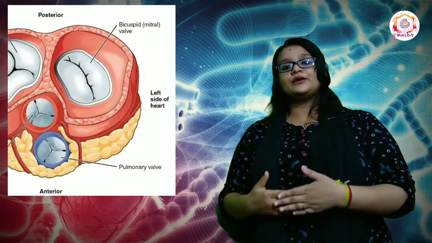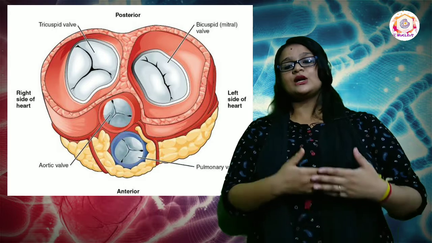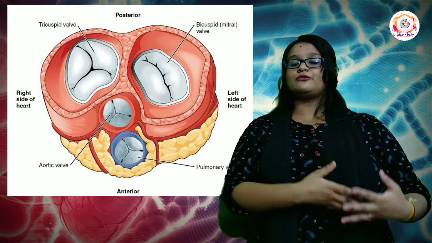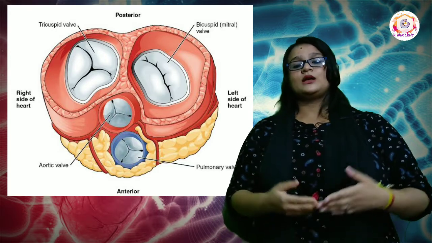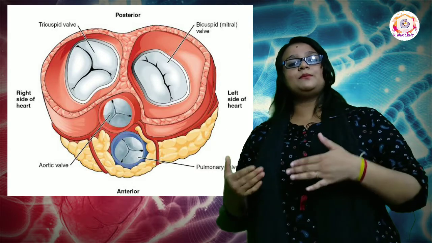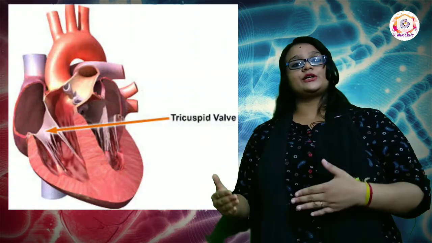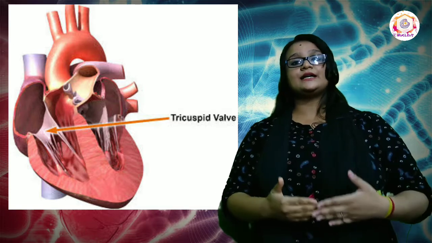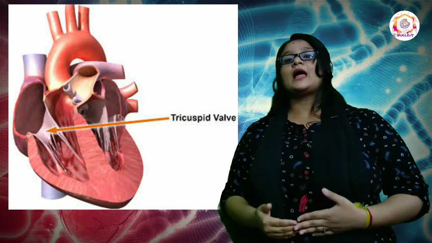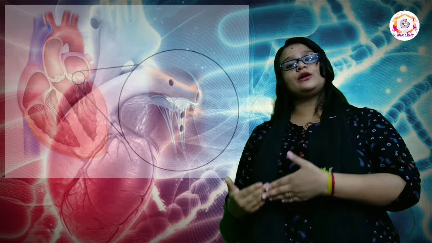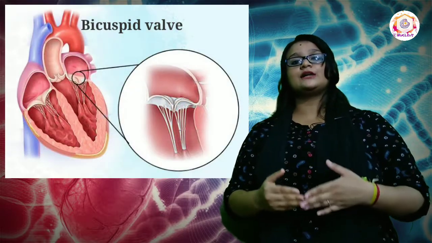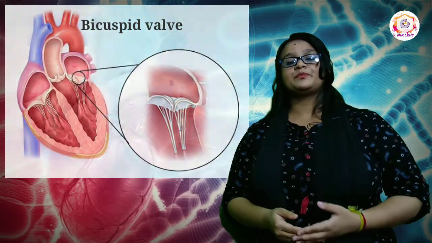The atria or auricles open into the ventricles through the auriculoventricular valves or AV valves. These valves allow the blood to flow from auricle to ventricle and prevent backflow of the blood. The opening of the right auricle to the right ventricle is guarded by the tricuspid valve and the opening of the left auricle to the left ventricle is guarded by the bicuspid valve.